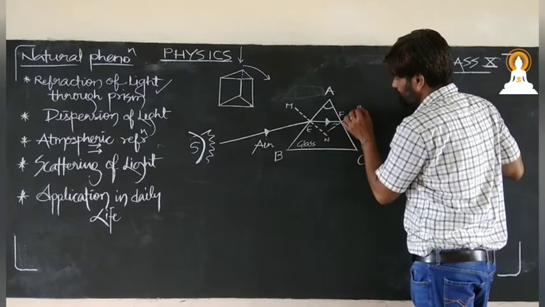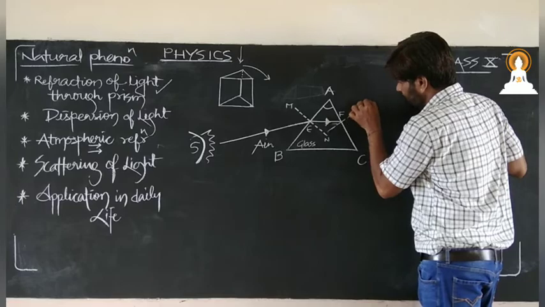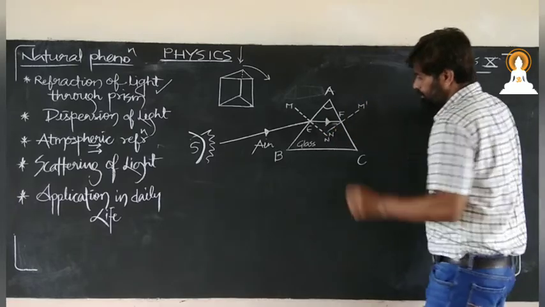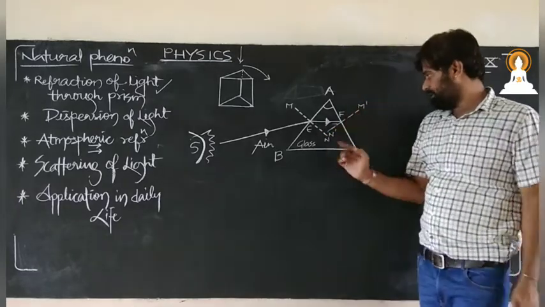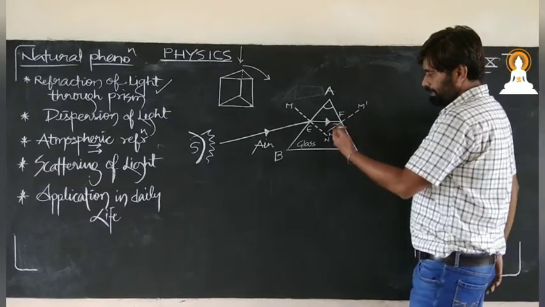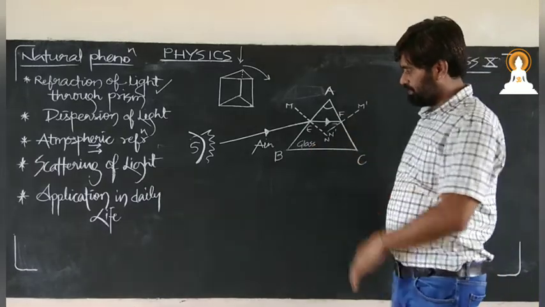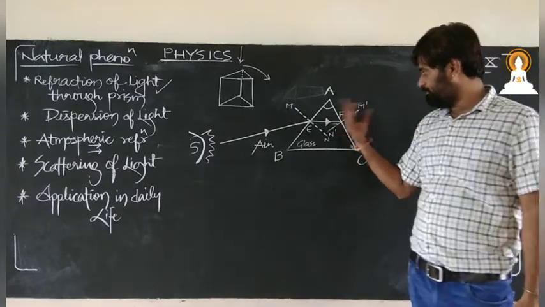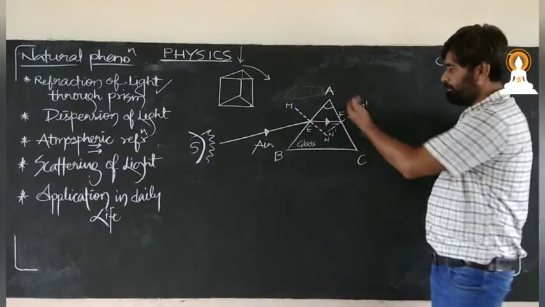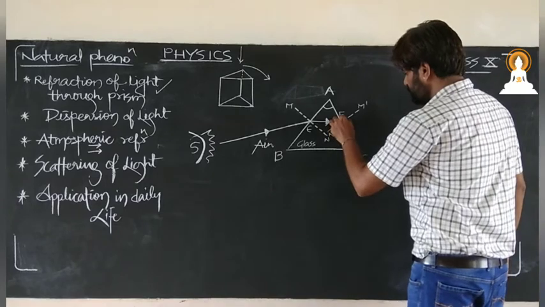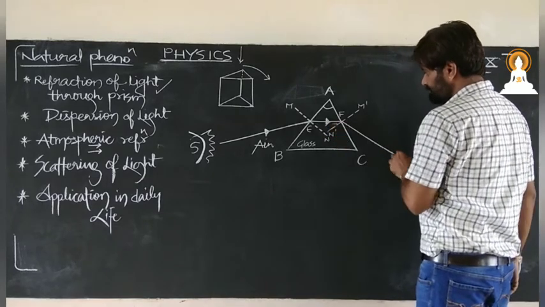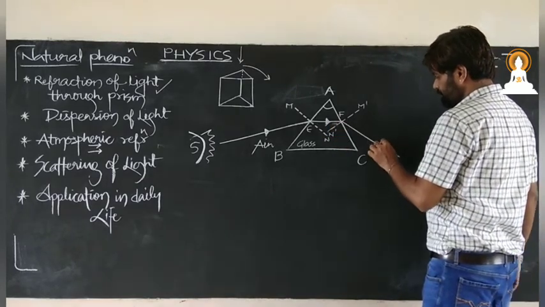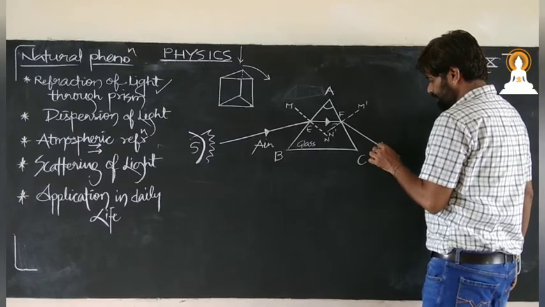Suppose this is M dash N dash. This time the light is moving from glass to air, denser to rarer medium, so it will bend away from the normal. Away from the normal is like this. So it will emerge out like this.